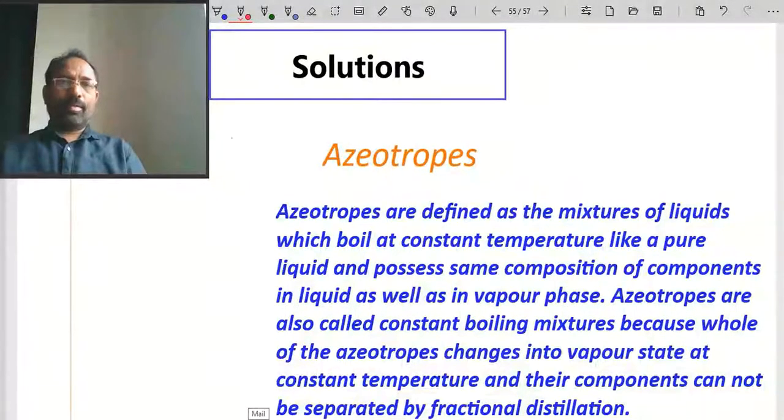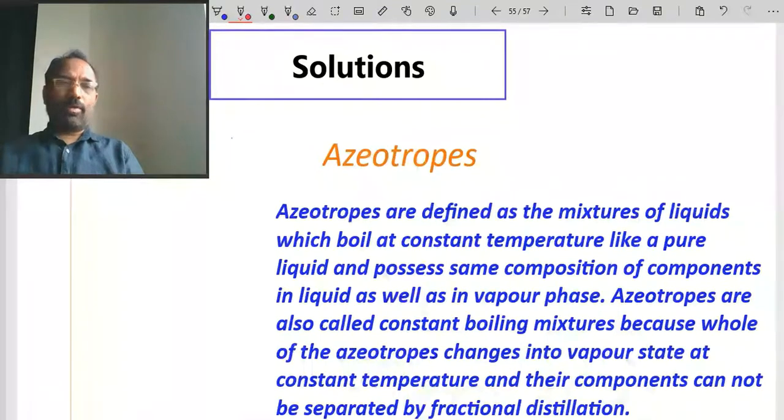Hello everyone. In the last session, I explained ideal and non-ideal solutions. In this session, I am going to explain azeotropes. First, we know what an azeotrope is. The constant boiling point mixture is called an azeotrope.